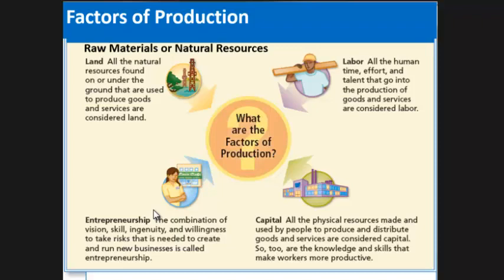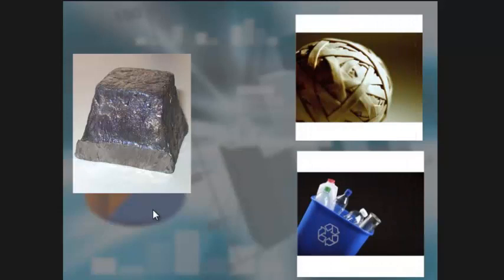So let's think this through. First, let's look at our product, and let's think about the 4 factors of production. So this knife has all 4 factors of production that were required to make it. So let's think about the first one, land, natural resources. The natural resources that probably are used to make this are metal, plastic maybe, rubber for the handle. And so that would be our land.